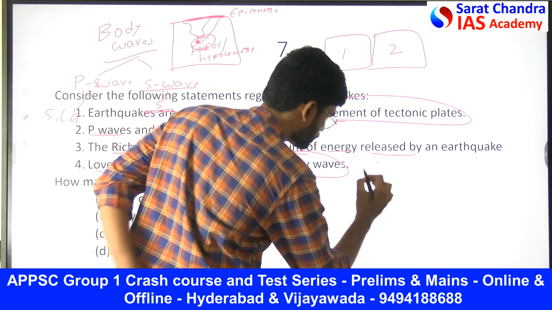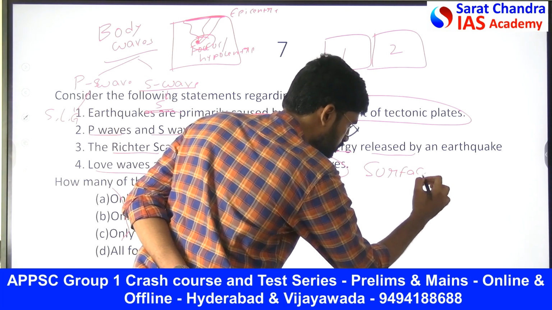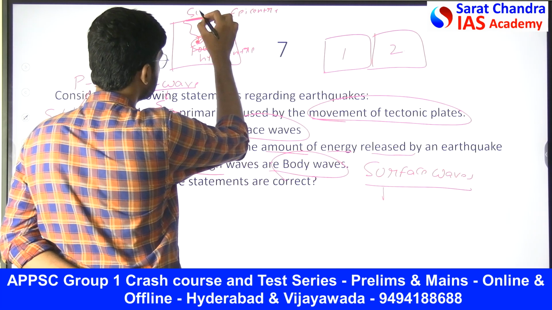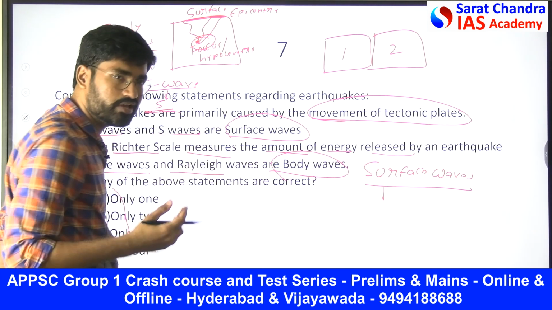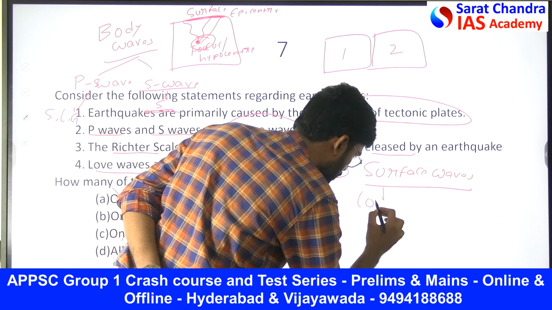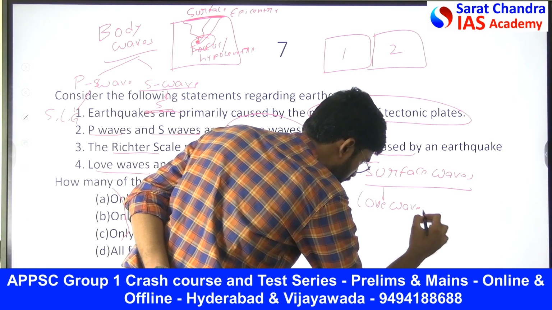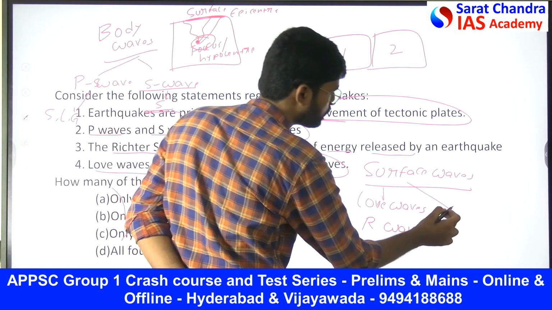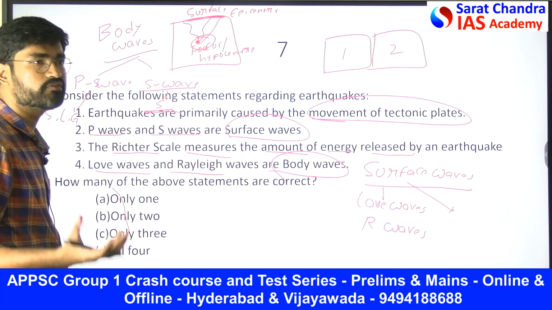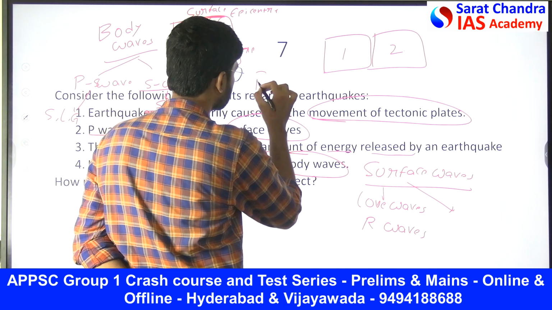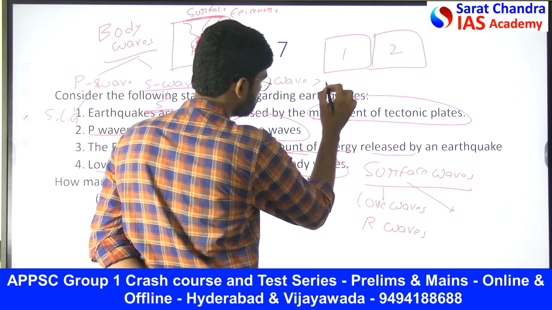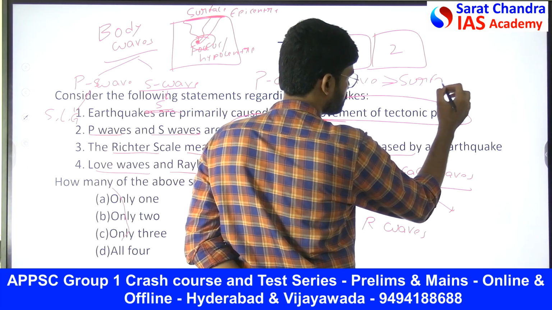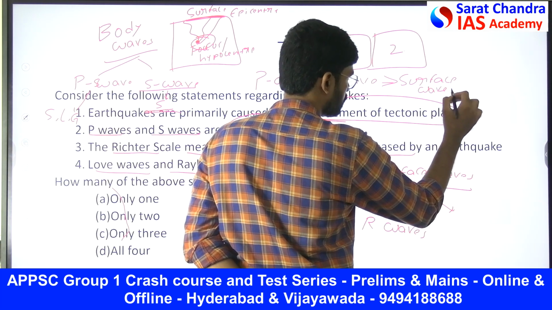Now we come to surface waves. After reaching the surface, there are a few waves which occur. Those are Love waves and Rayleigh waves. These are the most destructive waves; surface waves are the most destructive. The order is: first the P wave occurs, then the S wave comes, then come the surface waves. This is the sequence of occurrence of the waves.